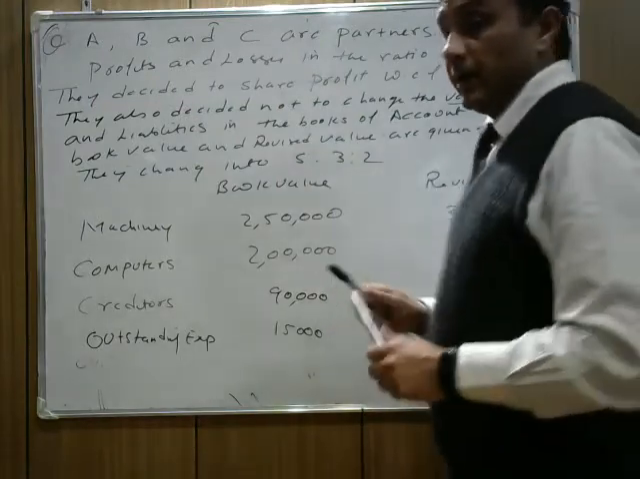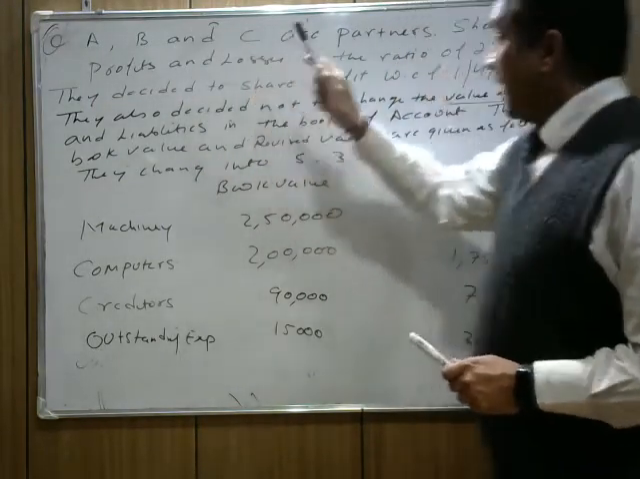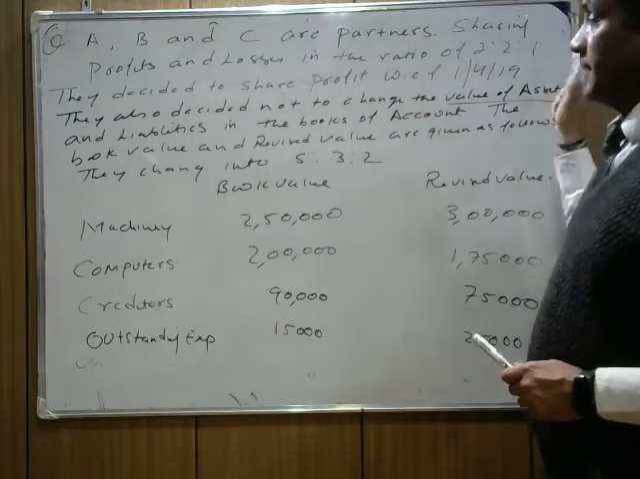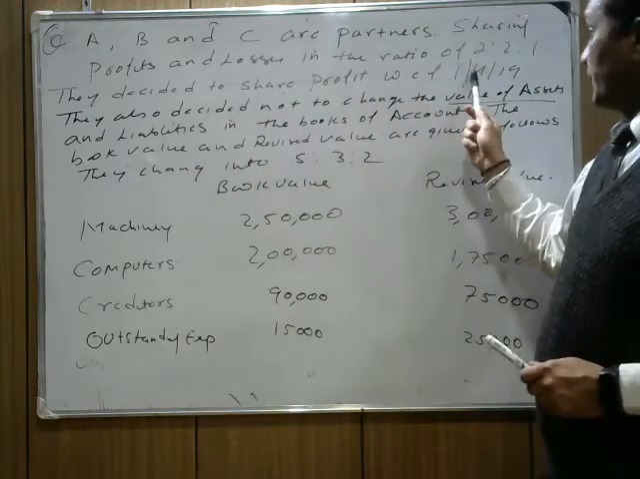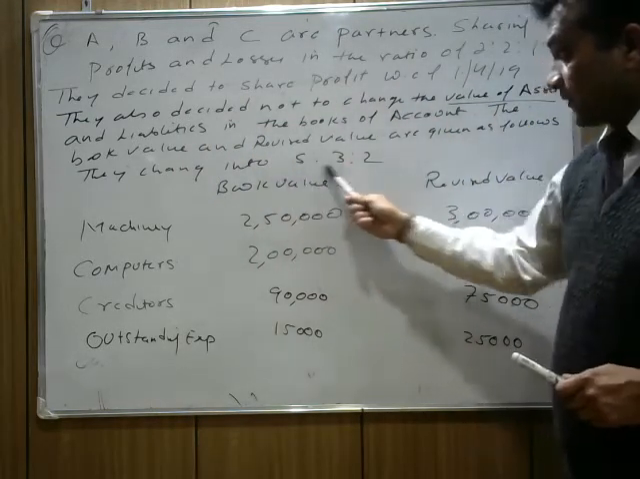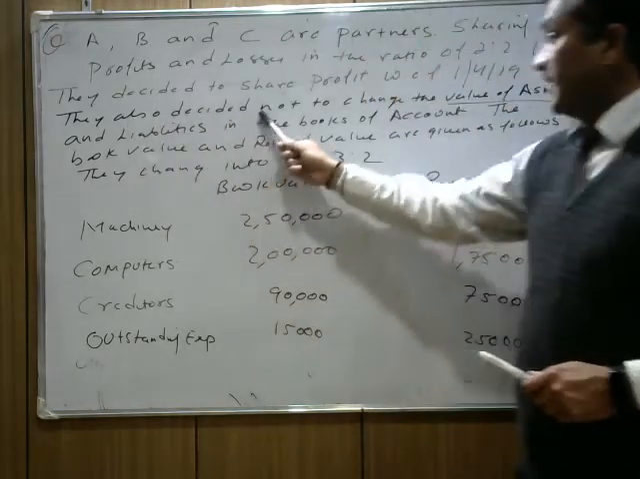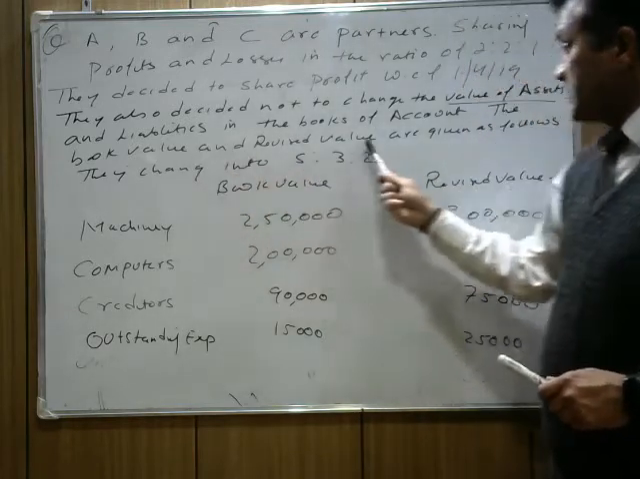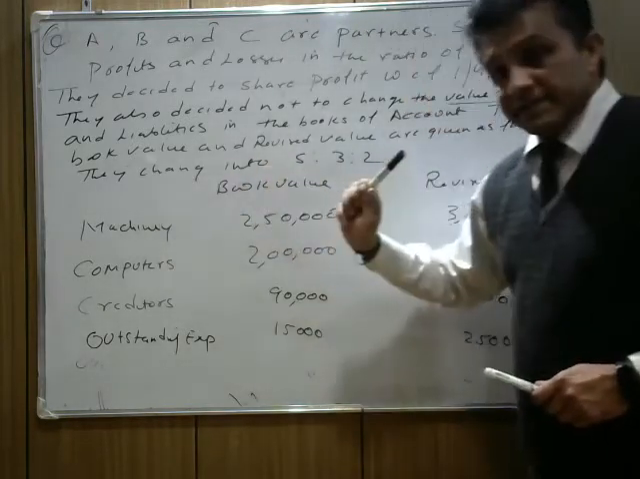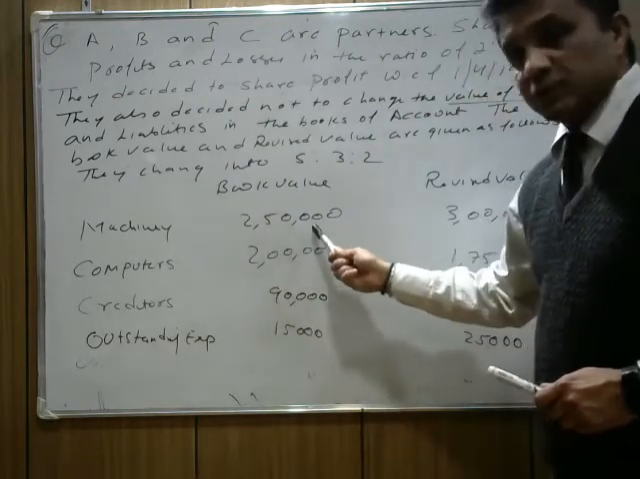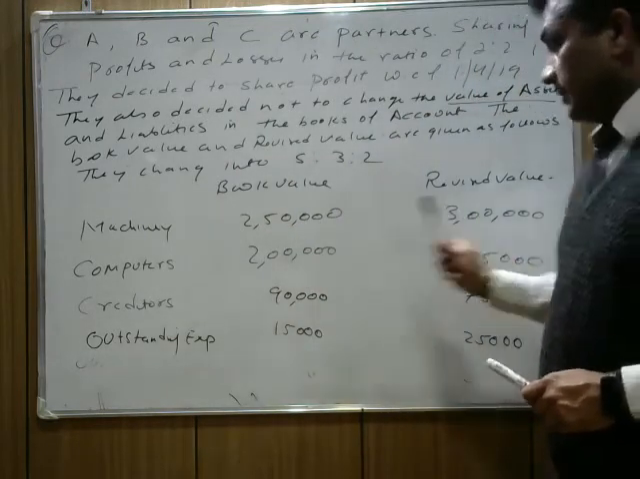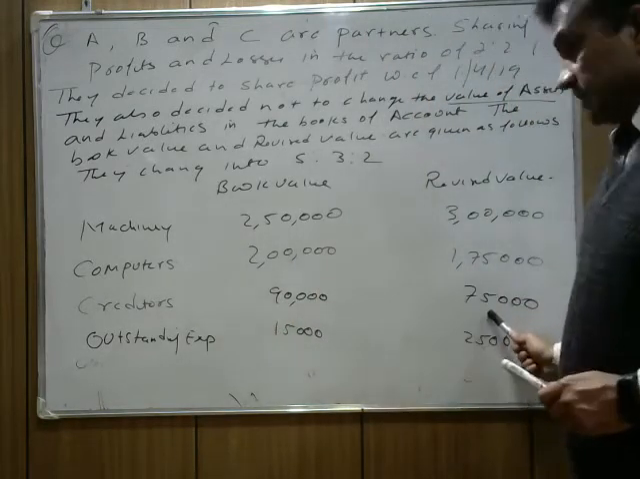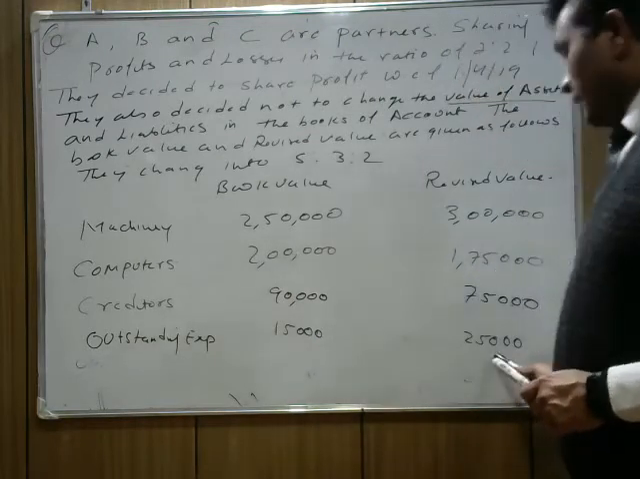Note down again. A, B and C are partners sharing profits and losses in the ratio of 2:1. They decided to share profits with effect from 1st 4/19, where the new profit ratio is 5:3:2. They also decided not to change the value of assets and liabilities in the books of account. The book value and the revised value are given as follows. Okay, is that clear now? Machinery book value was 2,50,000, now 3 lakh. Computers old value 2 lakh, now 1,75,000. Creditors 90,000, now revised value 70,000. Outstanding expenses 15,000, now revised to 25,000.